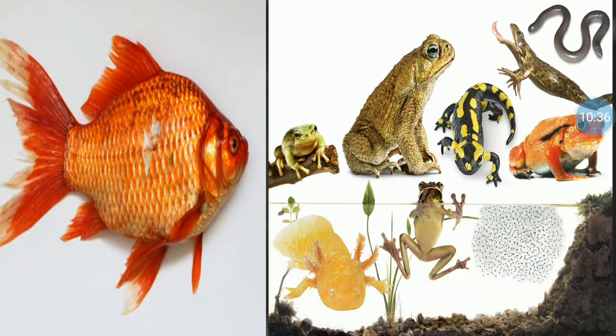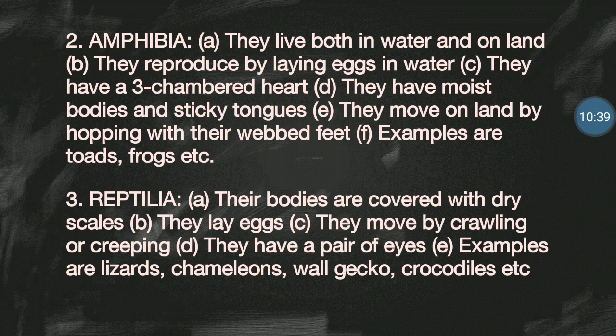Then we get to the amphibians. Whenever you hear the word amphibious, it's talking about living a dual life, being able to function both in water and on land. So amphibians are animals that live both in water and on land. To give you examples, your toads, your frogs, they are all amphibians.